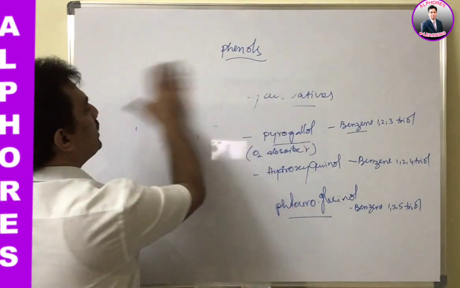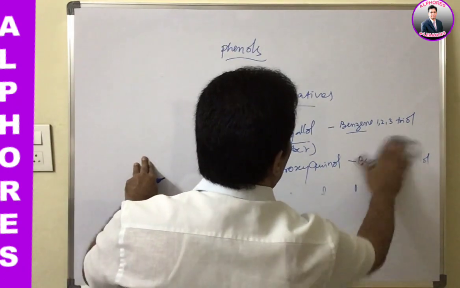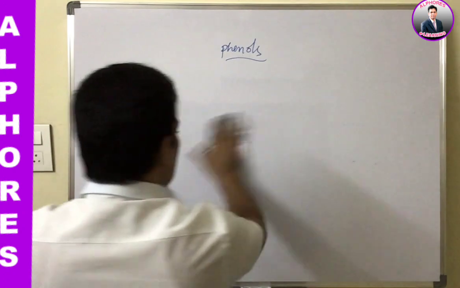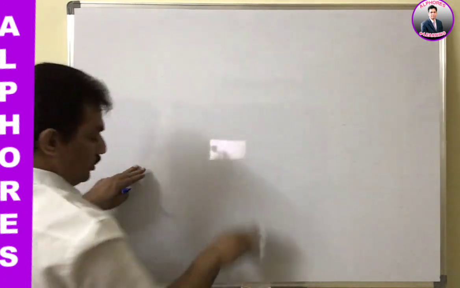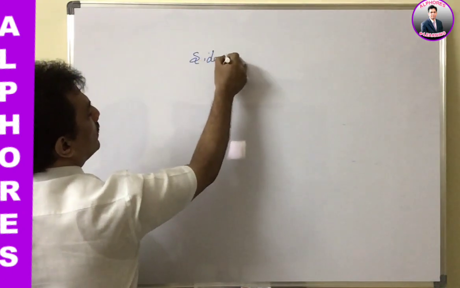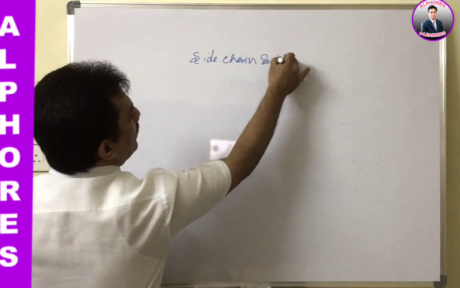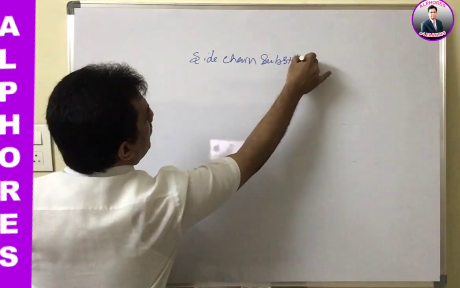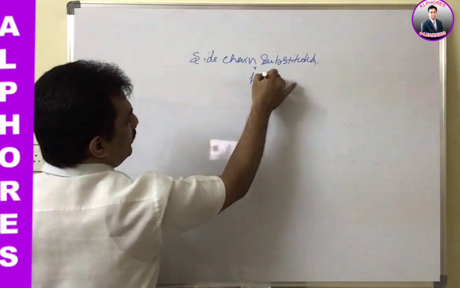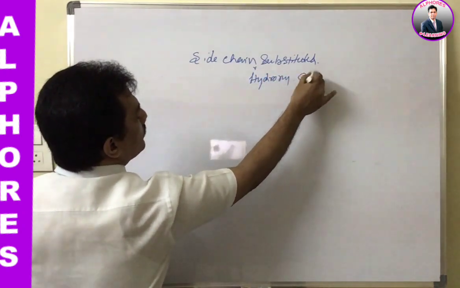And next, coming to the side chain derivatives. When the OH group is present on the side chain, then it is not phenol, just remember. These are side chain hydroxy substituted compounds.